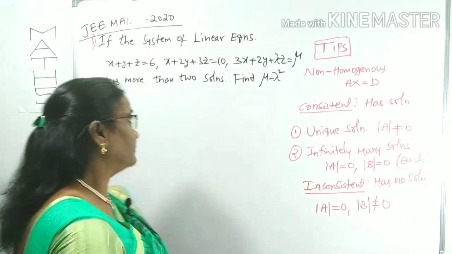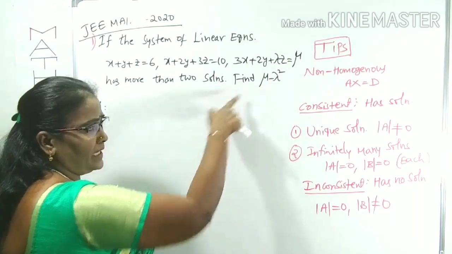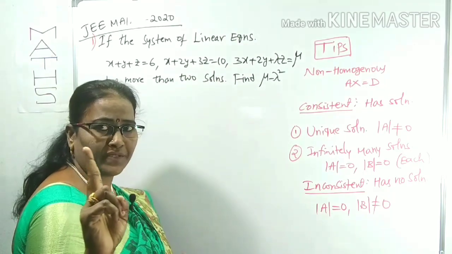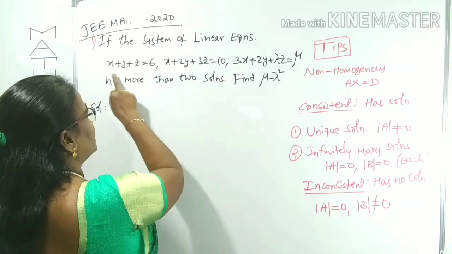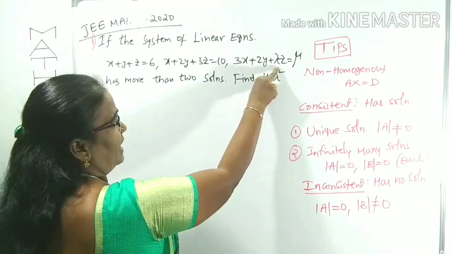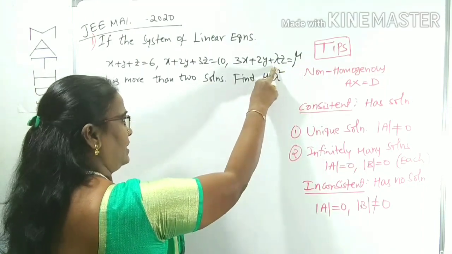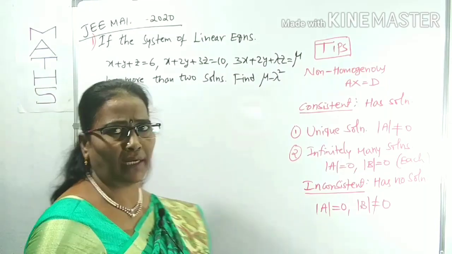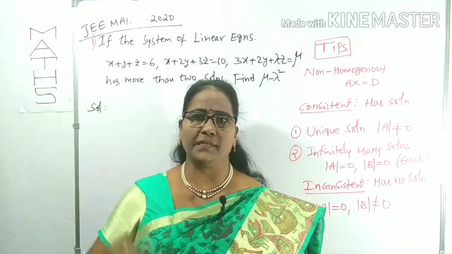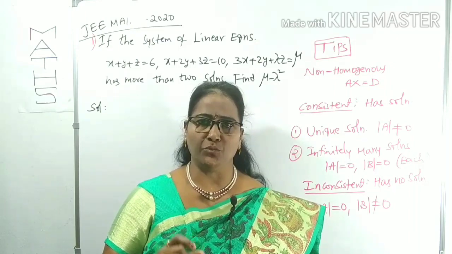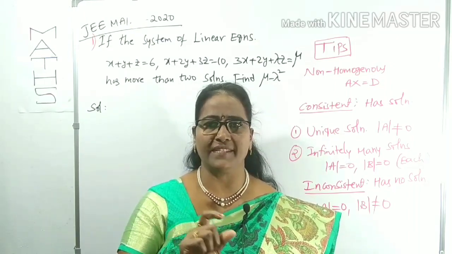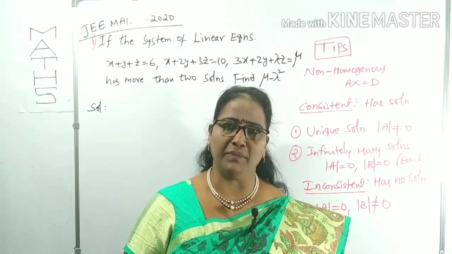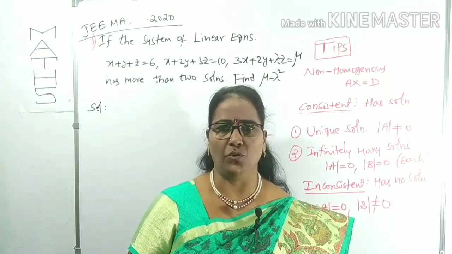Now what is it asking? Find mu minus lambda square. In this system of equations, there will be two unknown values. One is lambda, another is mu. We can find out the lambda and mu values, and from that we can finally find the value of mu minus lambda square. This was given in that shift as a numerical value based question, so no options will be given.